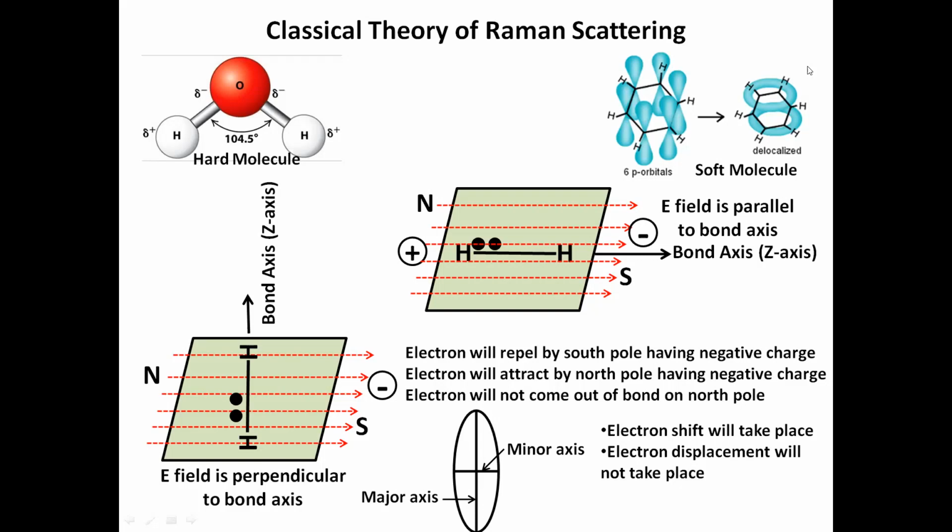The electrons will not come out of the bond on the north pole side; they will just make a little shift towards the pole. So electron displacement will not take place, electron shift will take place. And on the perpendicular side, the minor axis will remain because there is only a small shift. In this way, you can represent the electron cloud.